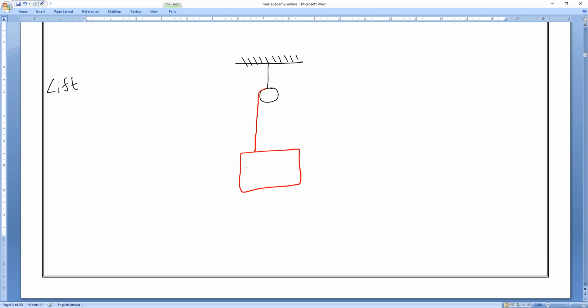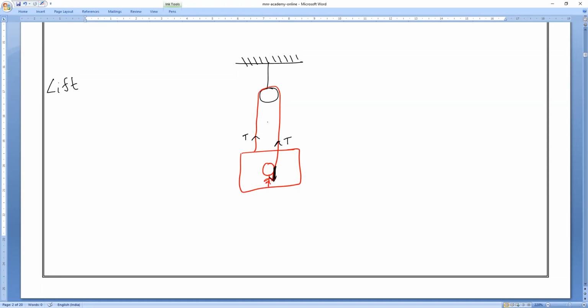And there is a man inside the lift. There is a rope which is held by the man. Let me consider it like this. Now, as both are the same string, is the tension in both strings the same or different? Everybody, the tension in both the strings is the same. Am I right or wrong? All of you? Please respond.